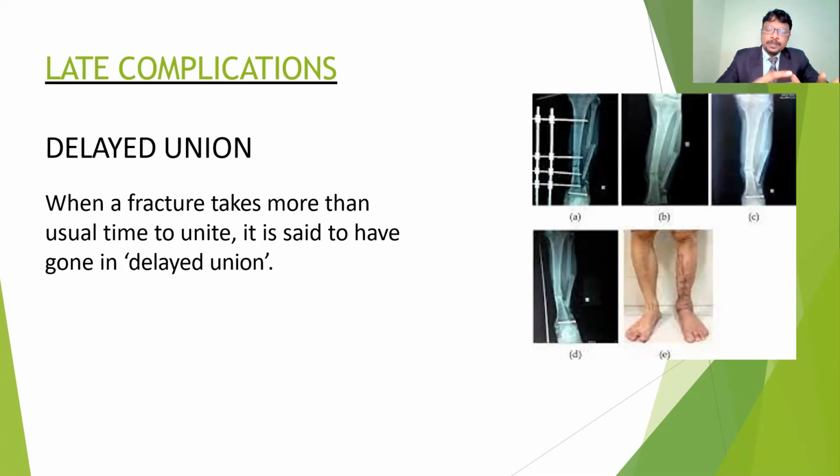Depending upon the fracture fragments in the upper limb or the lower limb, we have to maintain the POP application for the upper limb at least 1 month to 1.5 months, and for the lower limb 2 months to 2.5 months. If you maintain it, the healing is going to take place. But if after 2 or 3 months there is still no healing, no union, or no callus formation, we call it delayed union.